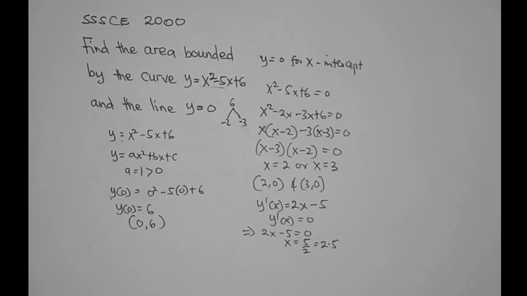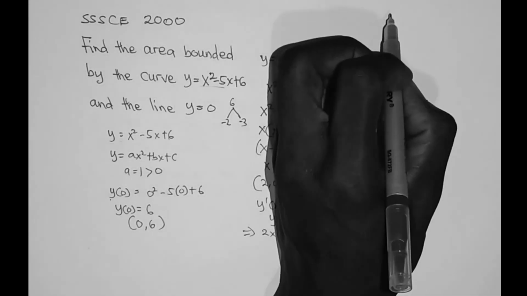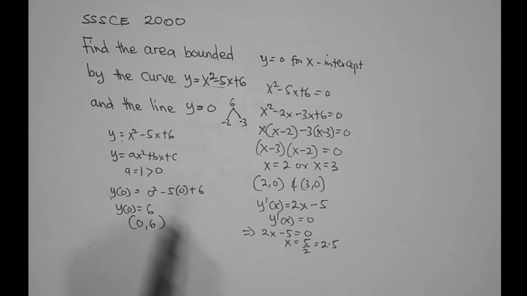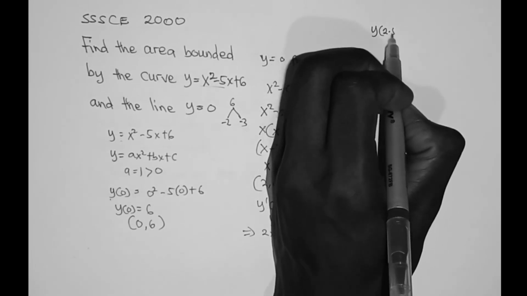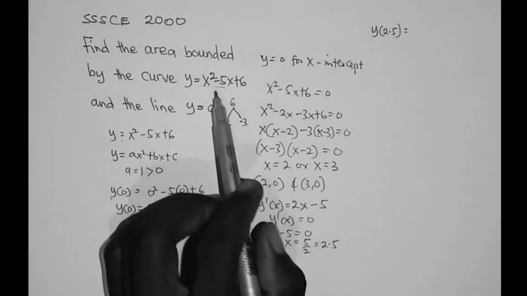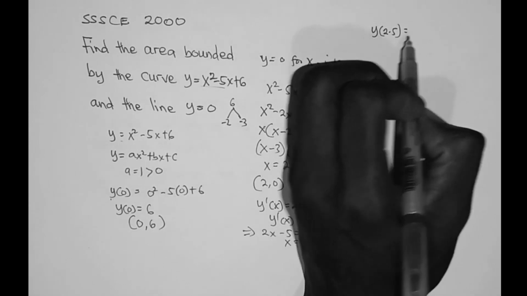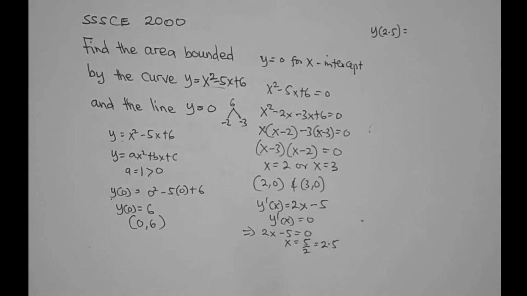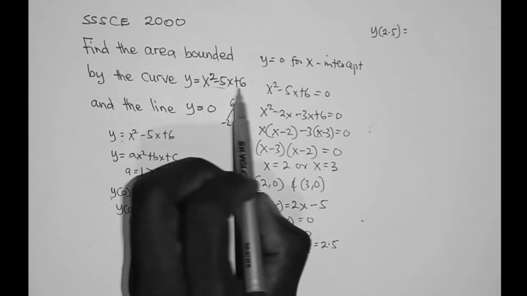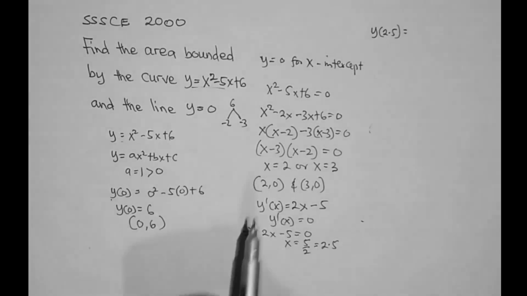So, having gotten the value of x, let's take this value of x and put it in y to find the y component of the turning point. So y of 2.5 is equal to, wherever we see x in this function, we insert 2.5.